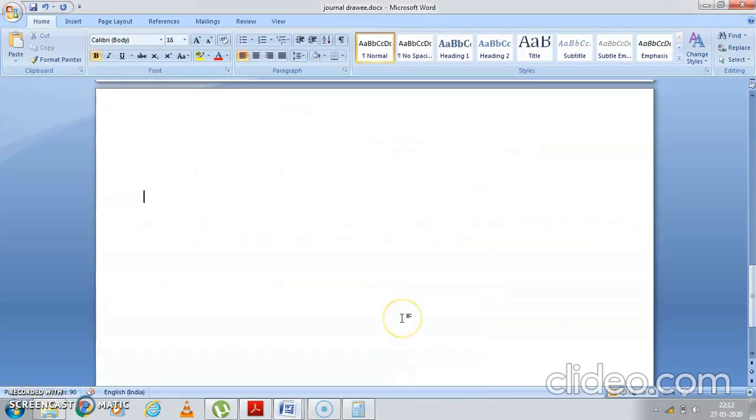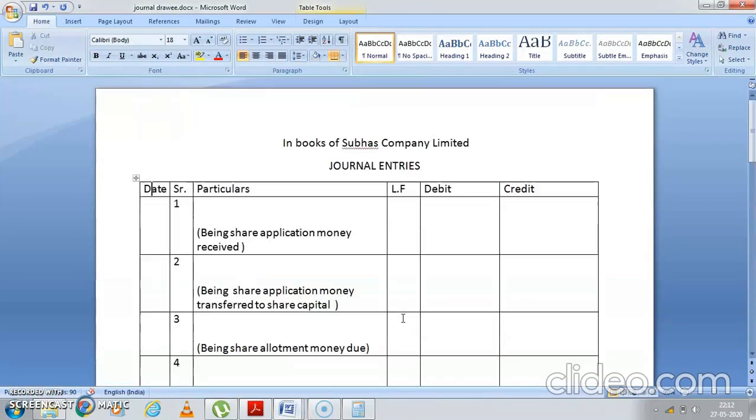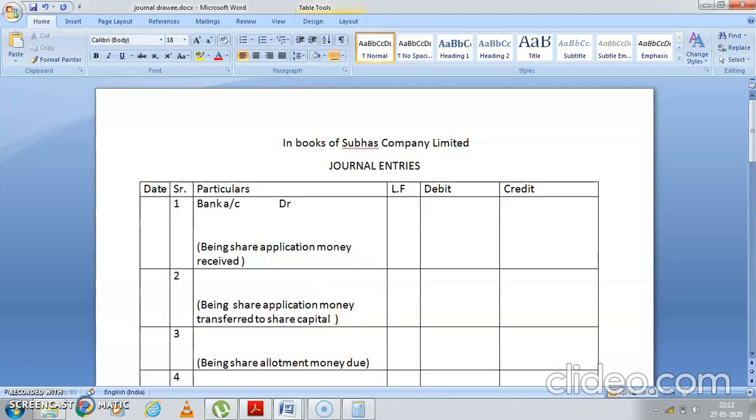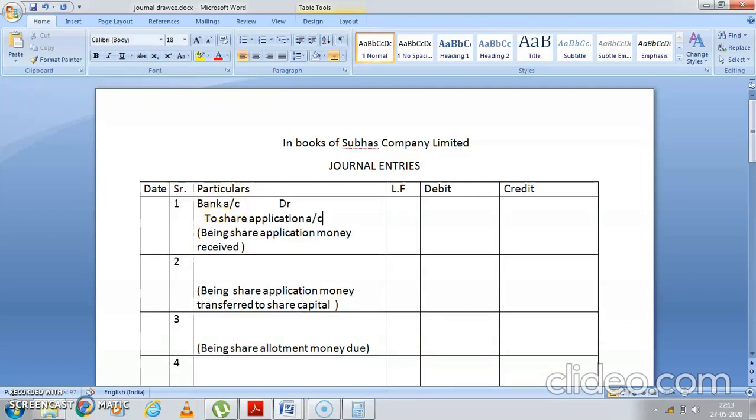Your first journal entry will be, always, the same entry comes. Bank account debit to what? Why have we received the money? It is share application account. Yes, share application account. Now we have already calculated how much? 60,000.